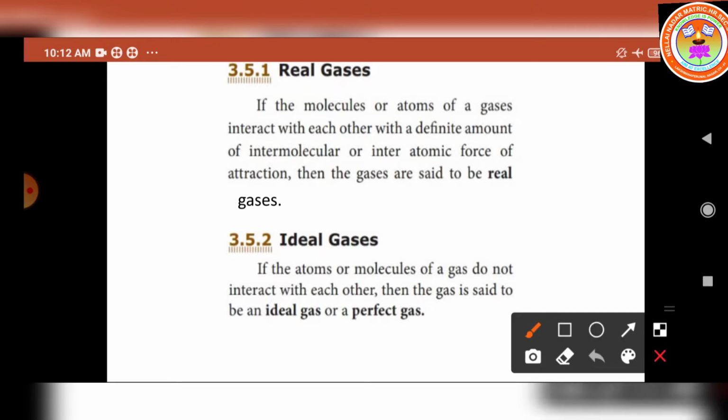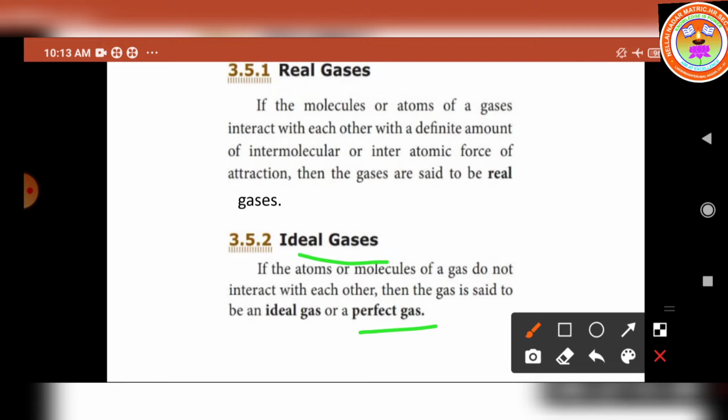Now let us move on to the ideal gases. If the atoms or molecules of a gas do not interact with each other, then the gas is said to be an ideal gas or a perfect gas. So what is the meaning of ideal gas? There is no interatomic force between the atoms or molecules in a gas. This is called an ideal gas.